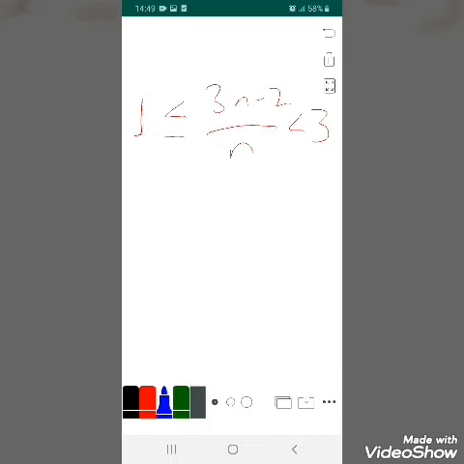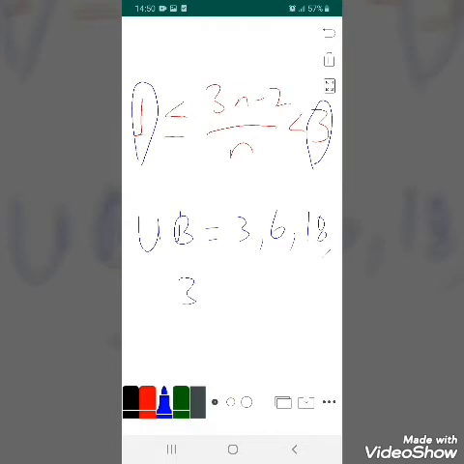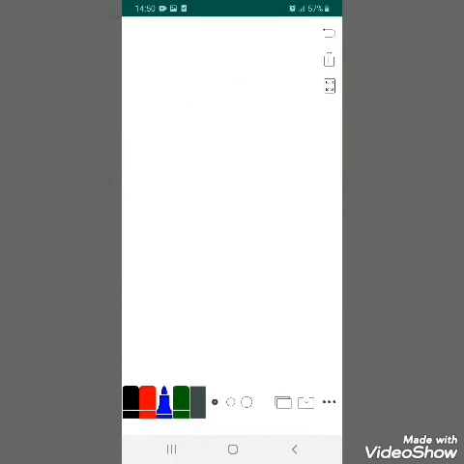Therefore, in order to select the upper bound, first what we are going to see is we have to compare these two numbers. ስለዚህ ከሁለቱ ቁጥሮች ደግሞ ትልቁ ማን ነው? 3 ነው። ስለዚህ 3 እና ከ3 በላይ የሆኑ ሴት ኦፍ አፐር ባውንድ ይሆናሉ ማለት ነው። ስለዚህ አፐር ባውንዳችን ማንን ይዛል? 3, any number greater than 3 can be 6, 18, 33, or any. ሎወር ባውንዳችን ደግሞ ስንመርጥ ማንን ነው የምናየው? 1 እና ከዛ በታች ያሉ ማንኛውም ቁጥሮች። ስለዚህ ሎወር ባውንዳችን ማን ይሆናል ማለት ነው? 1 and any number which is less than 1.